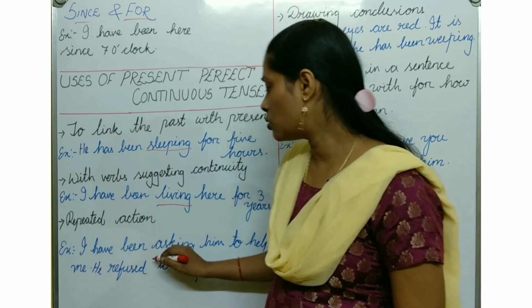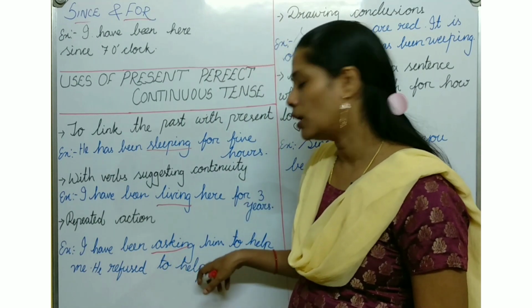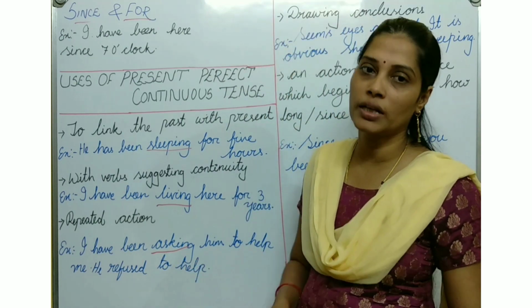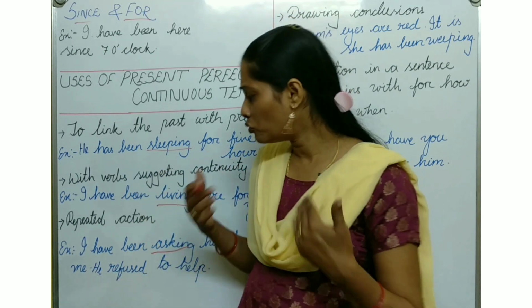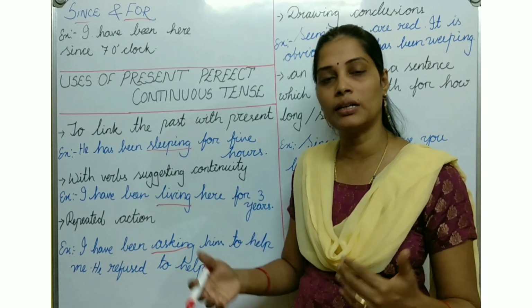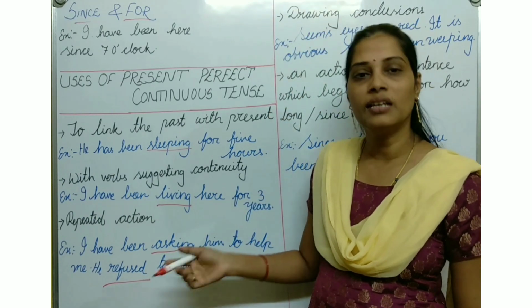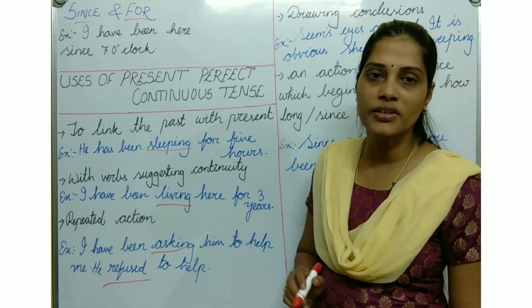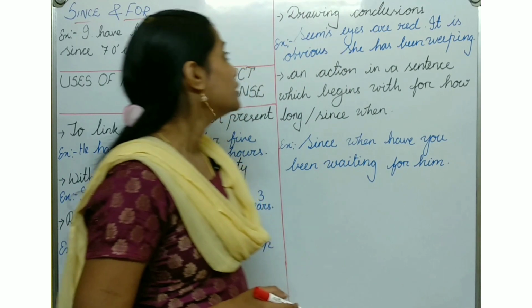So I asked someone for help, but he refused to help, he refused me. Means I am repeatedly, myself, asking somebody to help, but he refused me repeatedly. In that case also we can use the ing form, present perfect continuous.